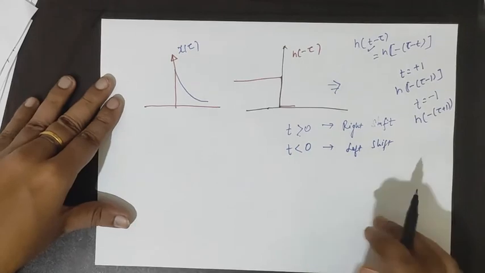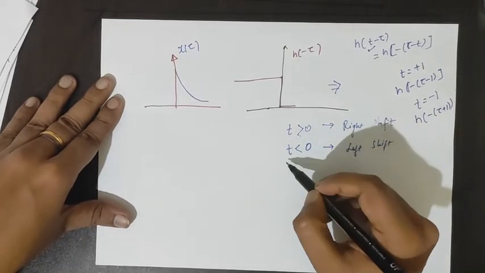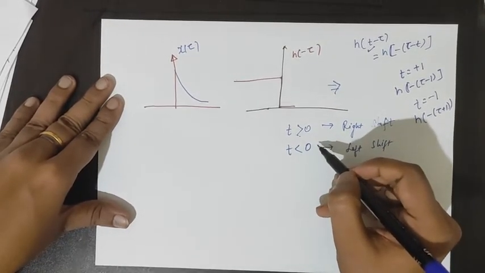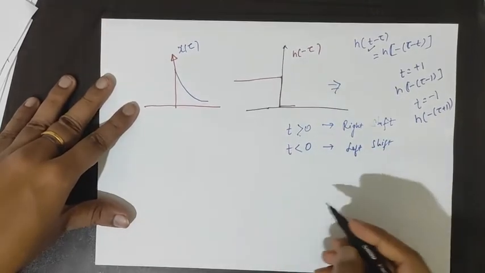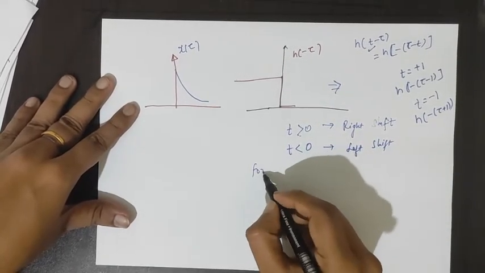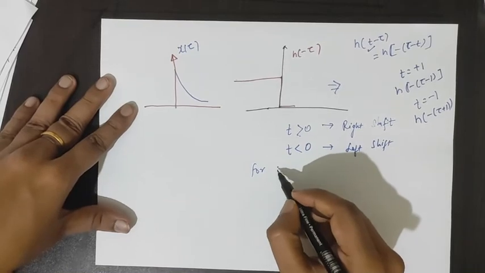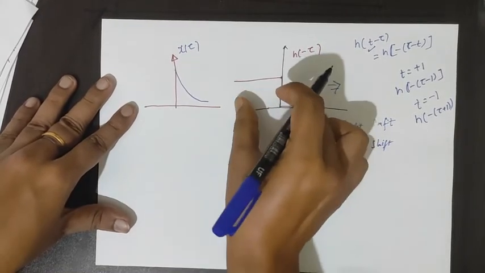So we have to take all the cases of t, for t greater than 0 and for t less than 0. Suppose for t less than 0, there will be a shift leftward.